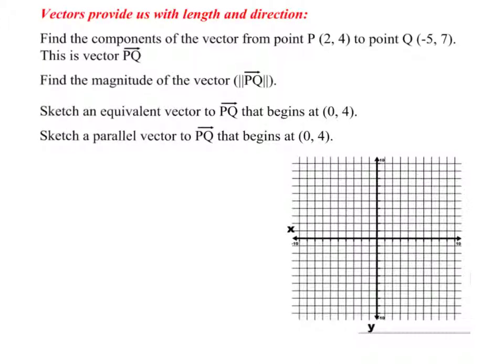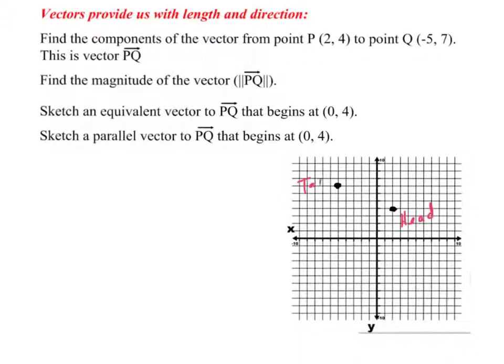So the first thing, find the components of the vector from point P (2, 4) to point Q (-5, 7). Okay, so first I'm going to plot those points. Not that I would have needed to, but over 2, up 4, point P is right there. Back 5, up 7, point Q is up there. Now, this is called the head. This is called the tail.